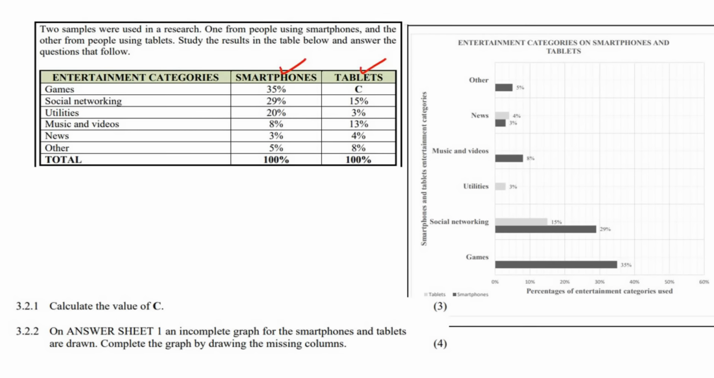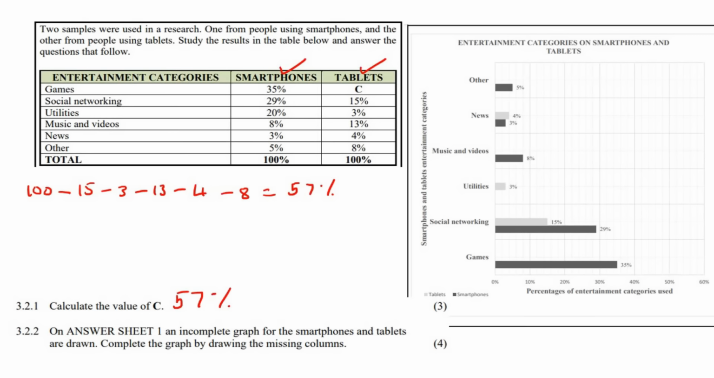So the first question says, calculate the value of C. Now, if you look carefully, all of these percentages add up to 100. And so, because percentages add up to 100 in these types of scenarios, we could then work out the value of C by saying 100 minus 15 minus 3 minus 13 minus 4 minus 8. And if we do that, we end up with 57%. So the value of C is 57%.